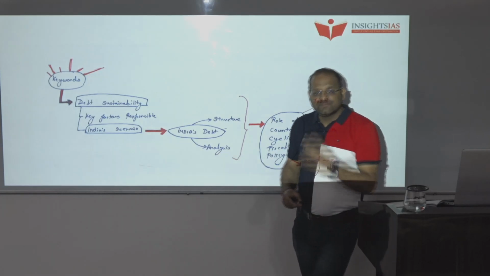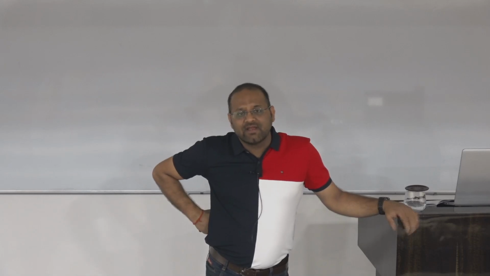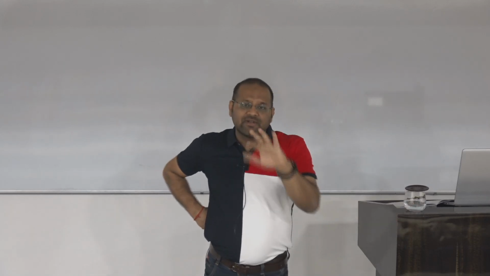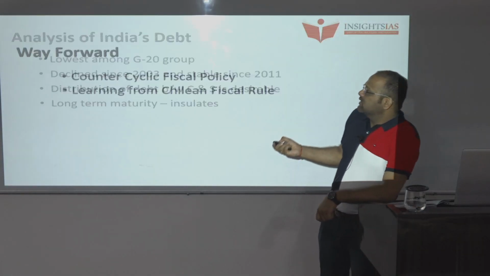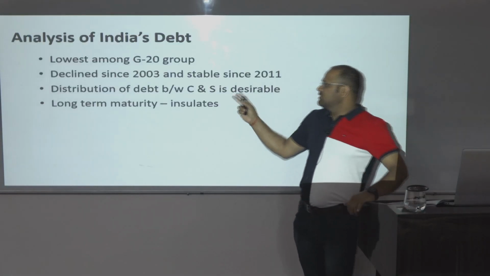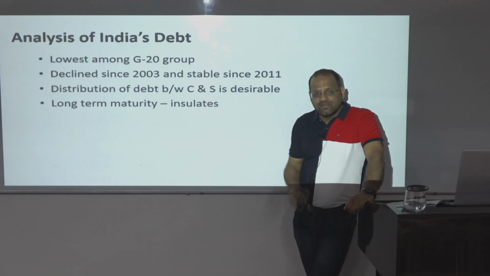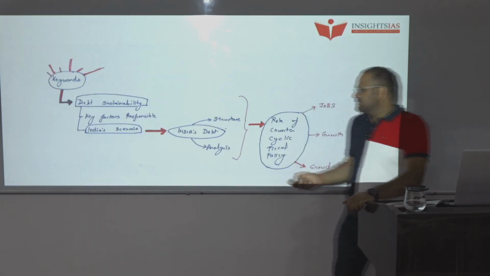Then we have analyzed 4 things. Remember the 4 things? Lowest among G20, OECD countries and BRICS. It is within manageable limit. In the next 5 years, the IRGD will be in manageable limits of negative territory. So we have discussed that, right? If not, just see this. Distribution is desirable, long-term maturity, we have seen this analysis.